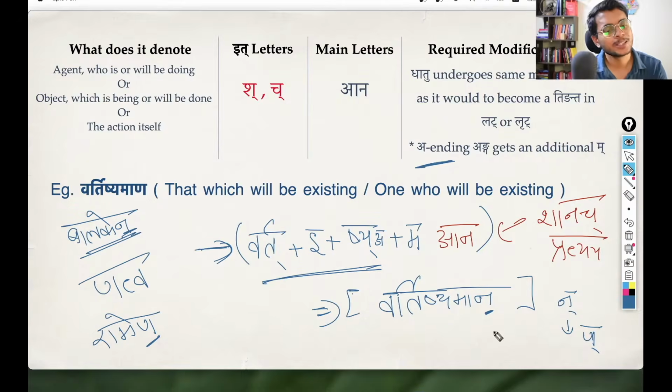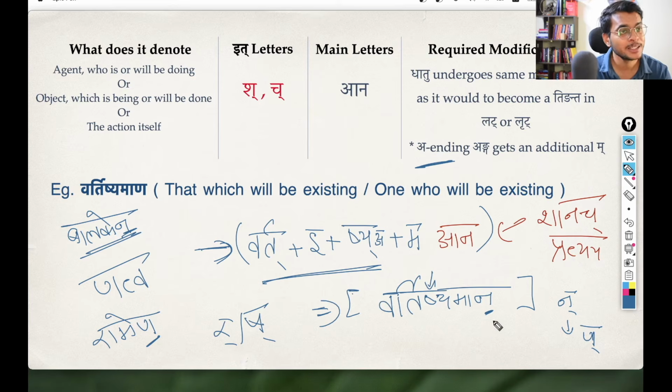And that same rule is applying here also, that before nakara, if there is a ra or a sha, then there is a possibility of this sandhi. So due to this sha, this sandhi actually happens with this word. So vartishyamana actually becomes vartishyamana. The na changes into na. That is what you get as the final product, vartishyamana.